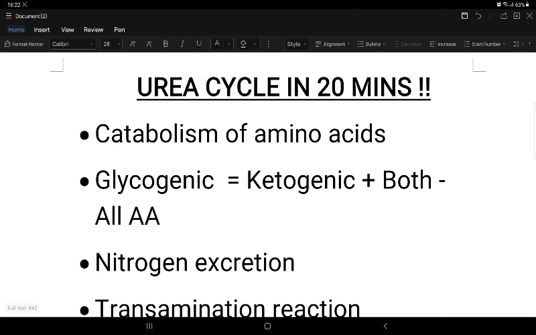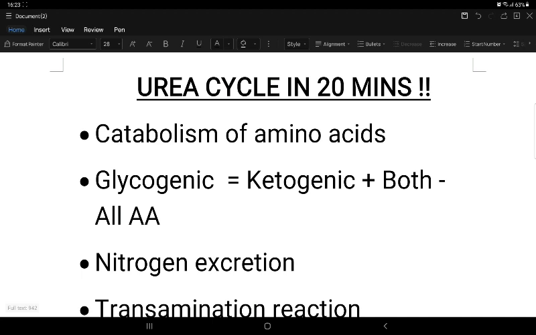Next, from these ketogenic amino acids we can get acetyl CoA, and from glucogenic amino acids we get pyruvate, and now here we have a good substrate base for the TCA cycle, and then the cycle starts. Alpha ketoglutarate is given by glutamine, proline, arginine, histidine, and then succinyl CoA is given by isoleucine, methionine, valine, threonine.